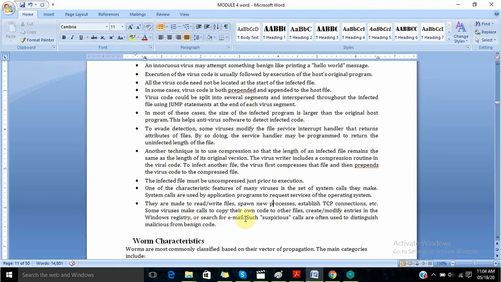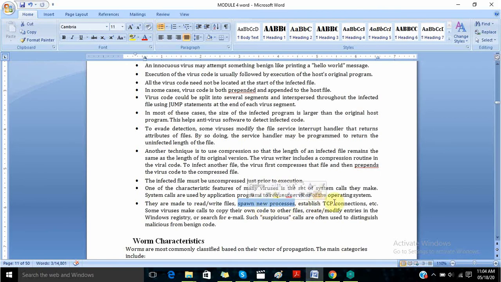So you can see students, there are a lot of activities which a virus will do, and it will destroy different kinds of files. For example, it will increase the process time, or give more work to the processor by increasing the number of processes.